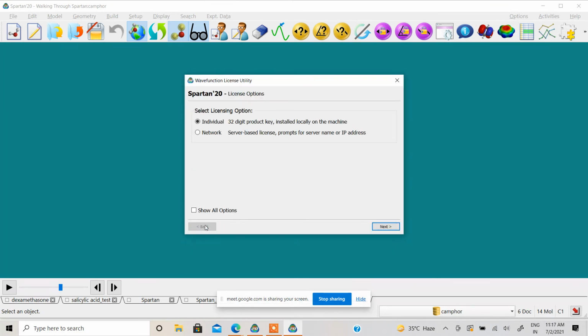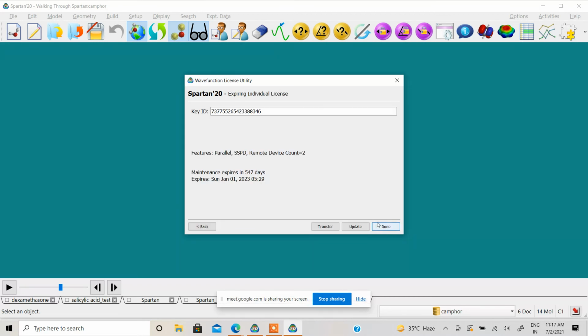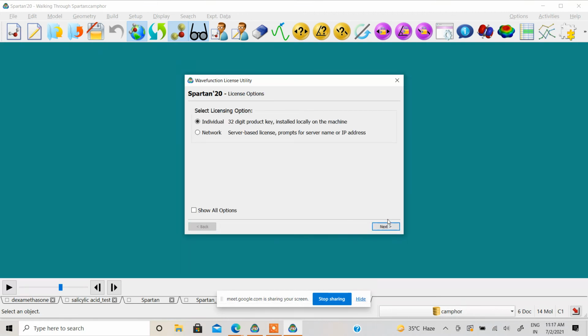Okay, mine is already activated. So the license which I sent you needs this individual 32-digit product key. You have to click on this. Then when you click next, in my case it is already activated, so it will not say anything, but in your case it will ask for the key. So you have to copy and paste the key which I have sent to you.